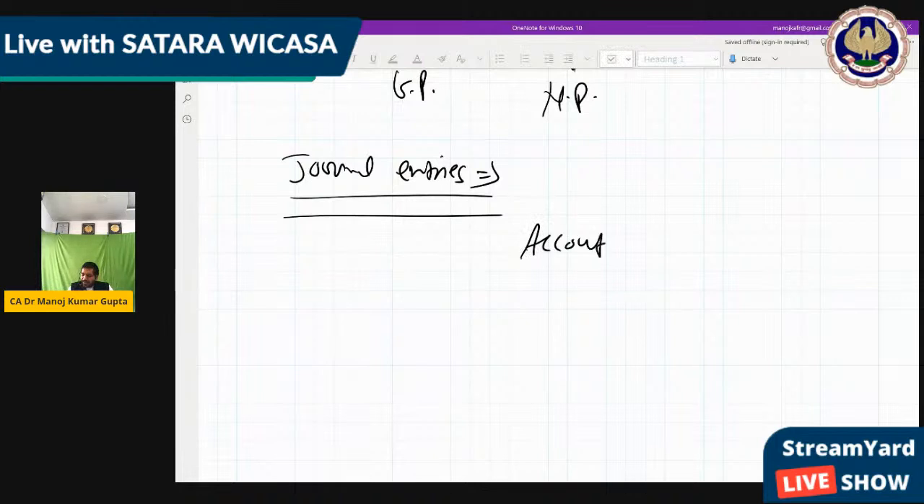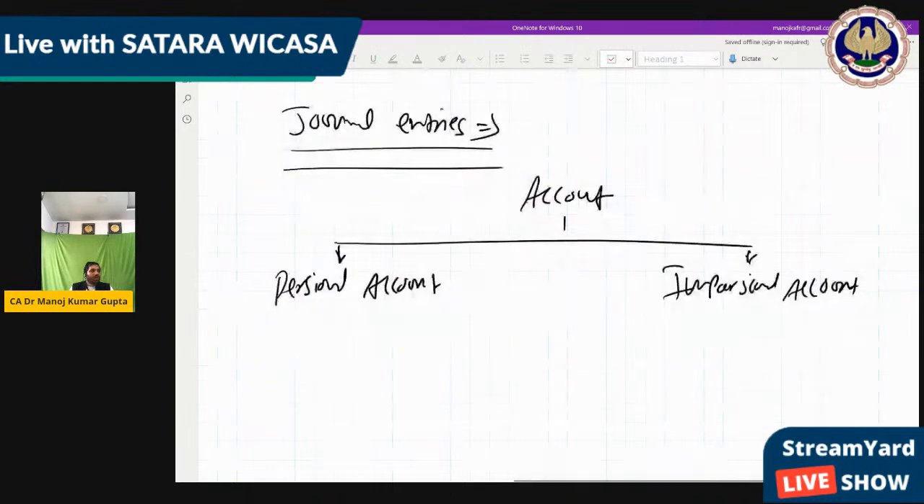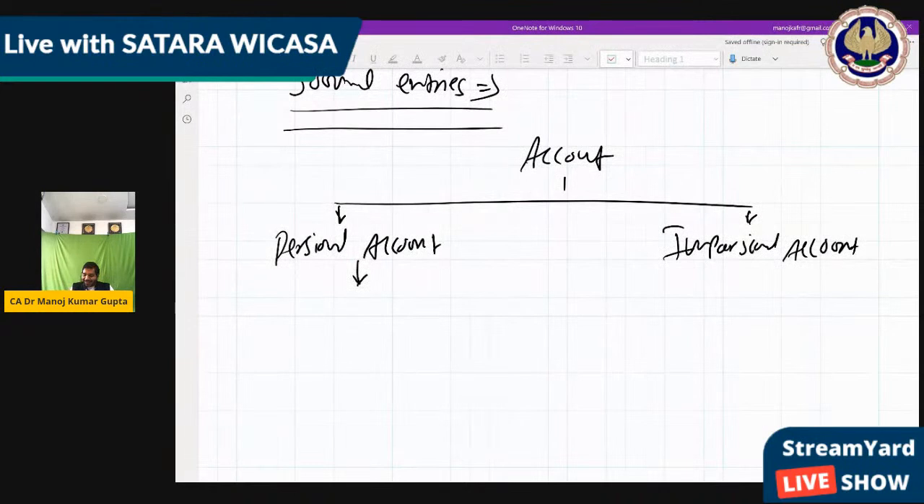The account has been divided into two parts. One, personal account, and second, impersonal account. Now, what is personal account? Where any specific person is used, like any person's name. So this is called personal account.